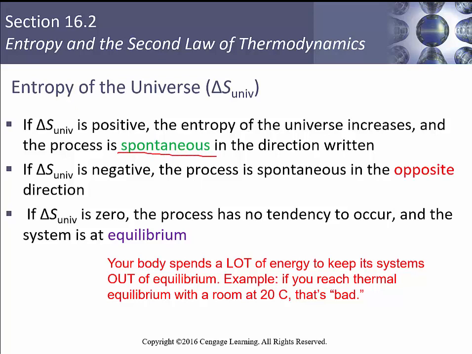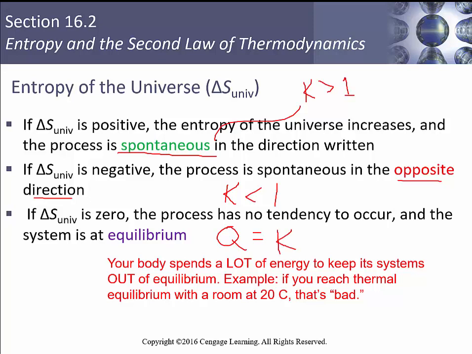Because we can have both a spontaneous and a non-spontaneous reaction. We generally tend to call that spontaneous reaction by another name. That's usually the forward reaction, right? That's the one where K is big. K is greater than 1. Right? We've got a big K. If the delta S of the universe is negative, then the process is spontaneous in the opposite direction, or the reverse reaction, and that's where K is less than 1. If the entropy of the universe is 0, the process has no tendency to occur, right? And that's when Q is equal to K.